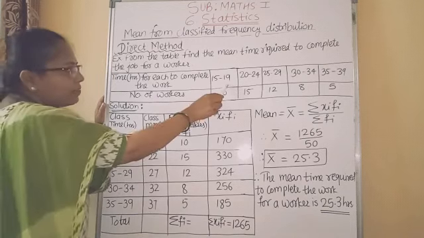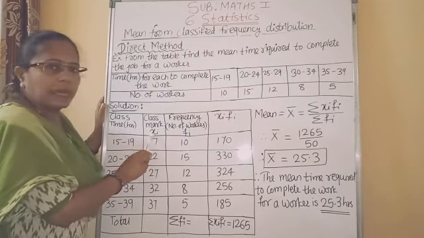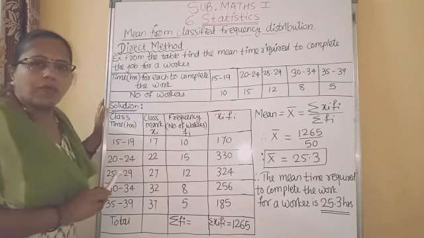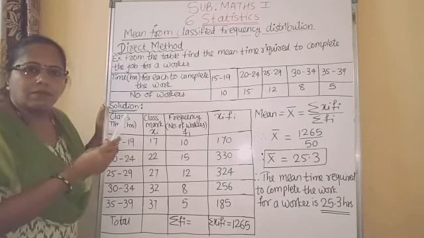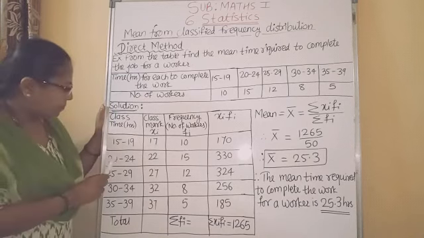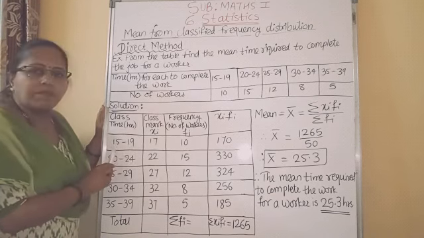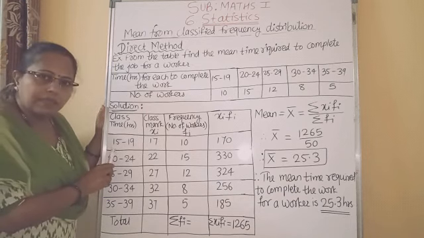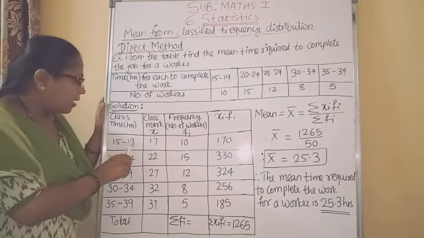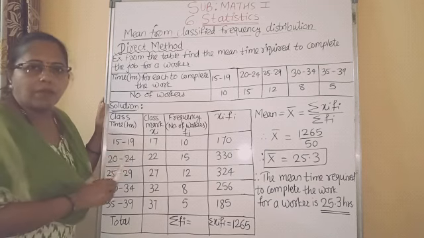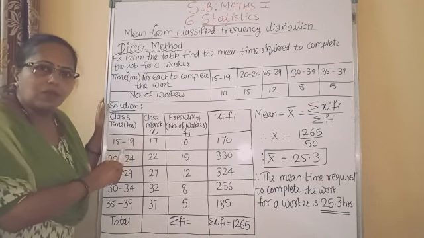These classes we write from the given question. Now we have to calculate the class mark. Class mark is denoted as xi. Now, how to calculate class mark? Let us go back and revise from 9th standard. The first class is 15 to 19. In this class the first number 15 is called the lower class limit and 19 is called the upper class limit. To find the class mark of this class, we have the formula: lower class limit plus upper class limit divided by 2.